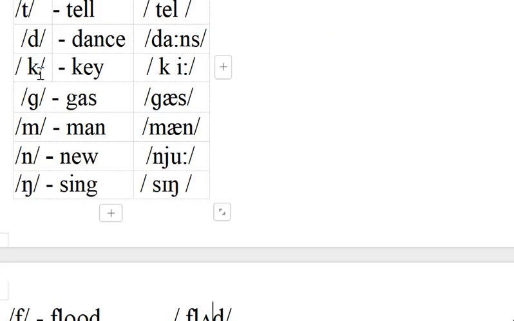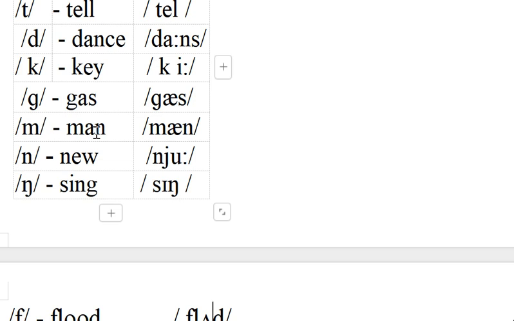Next, K, ka sound: key, cut, cat. These are ka sounds only. Of course, CAT, cat, but the sound is ka sound. G, gas, ga sound. Sometimes ja sound also comes, for example, generosity.